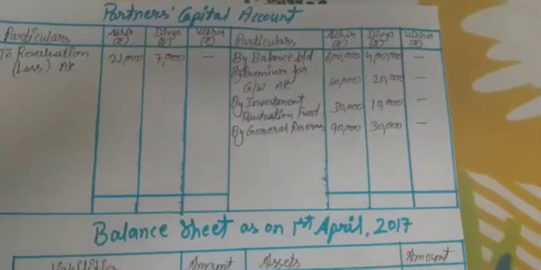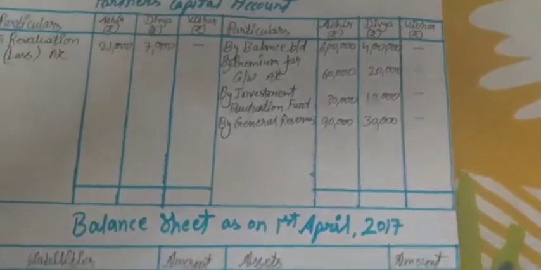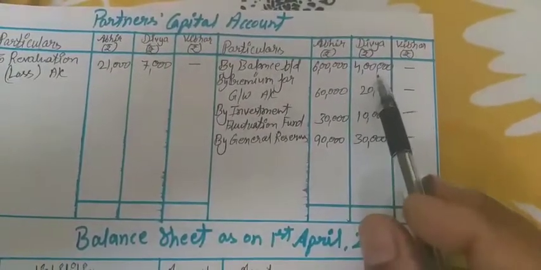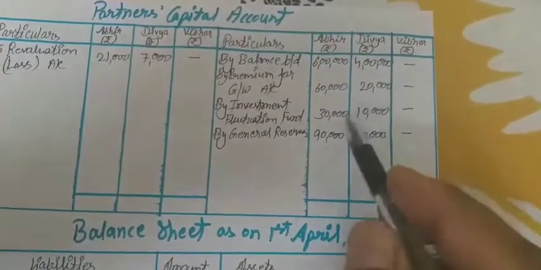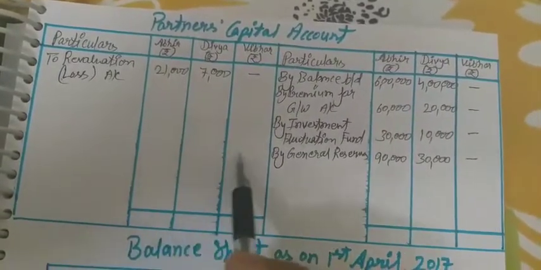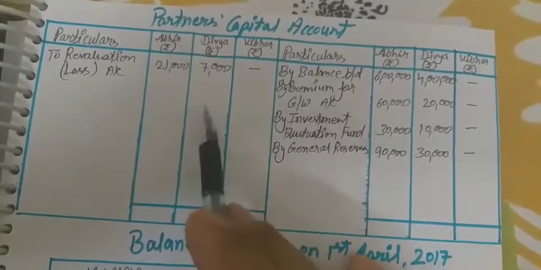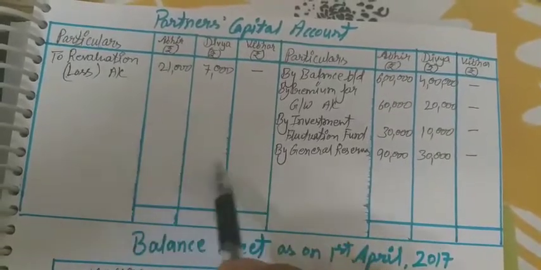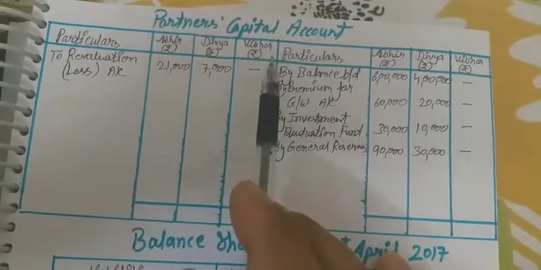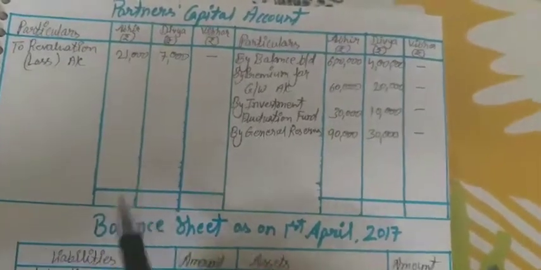Okay, so students, first of all we have to total the Abhir capital and Divya capital, and then see what the balance will be. That balance of both the partners Abhir and Divya will be the total capital of the firm. According to that, Vibhor will bring his share of capital into the firm.